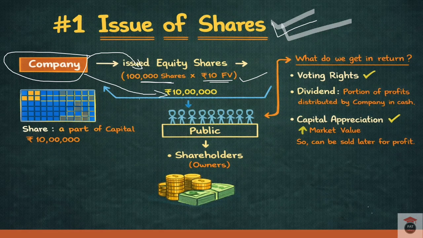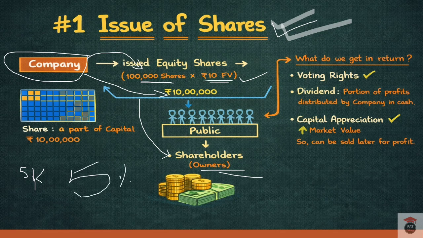A person who is purchasing the shares is called a shareholder, and he becomes a part owner of the company. For example, we are purchasing 5,000 shares of the company. That means we are getting 5% ownership of that particular company. And what will we get in return, as we have invested in that company? We will get voting rights, we will get dividend, that is a portion of profit, and also capital appreciation.